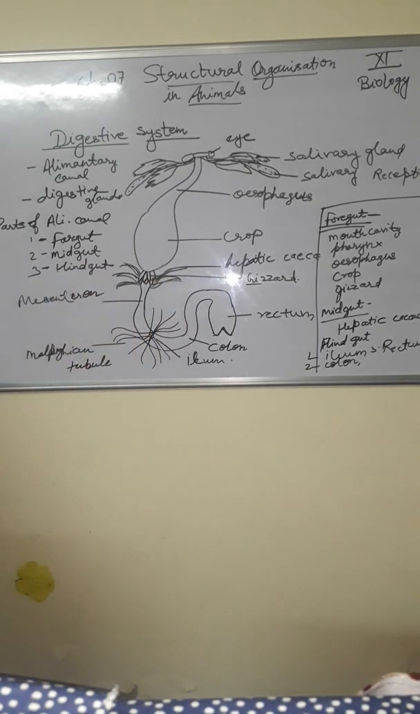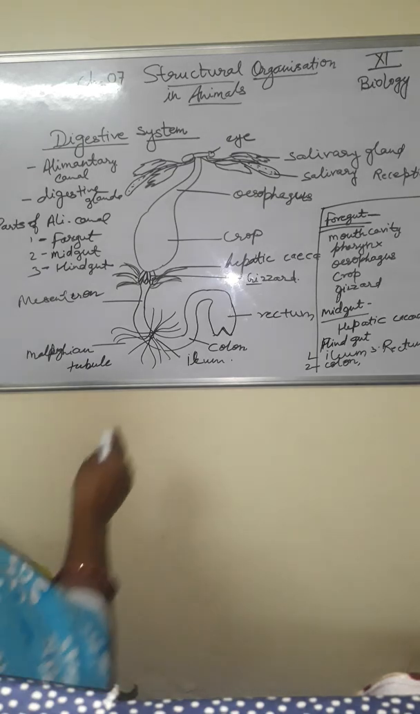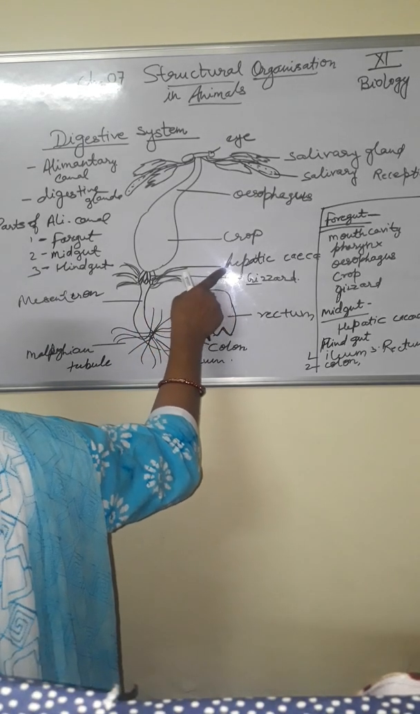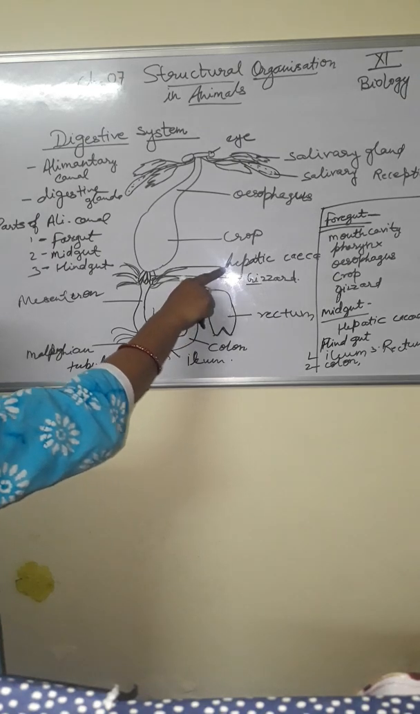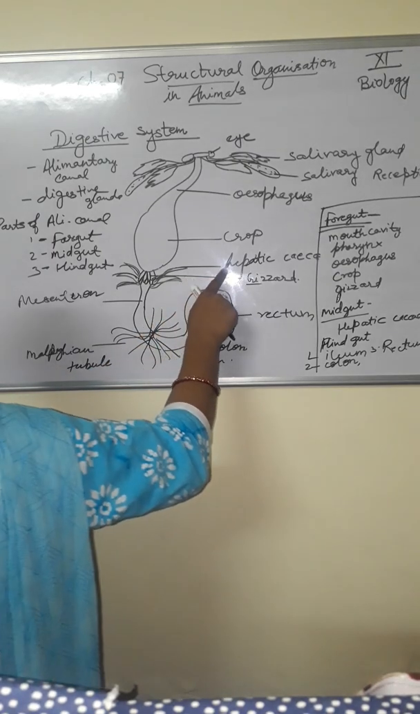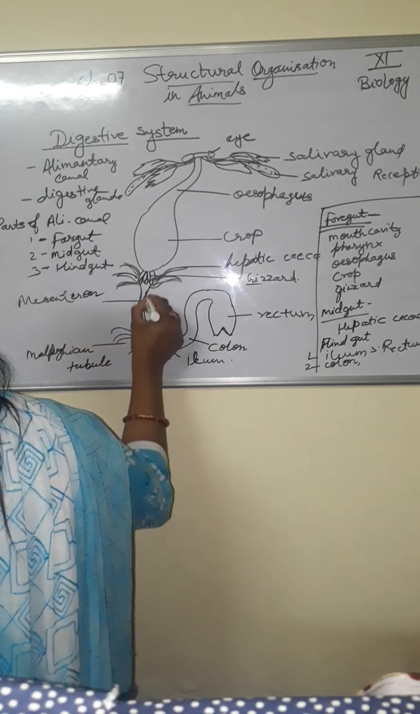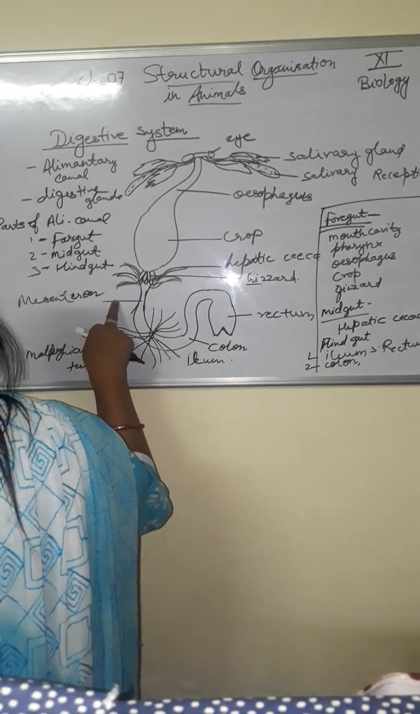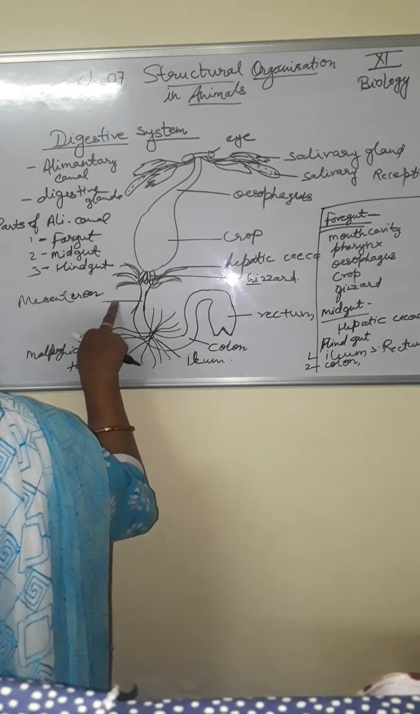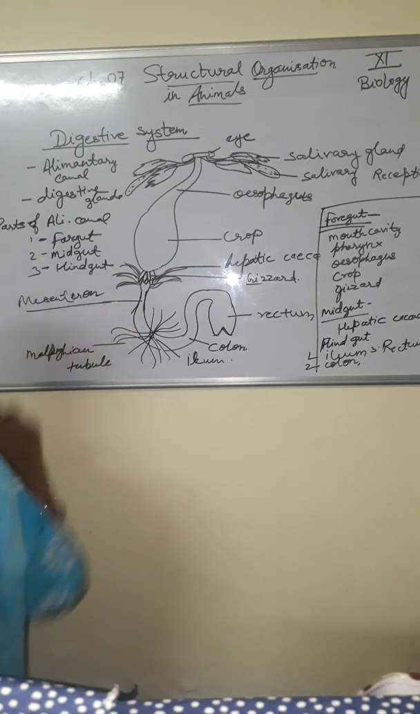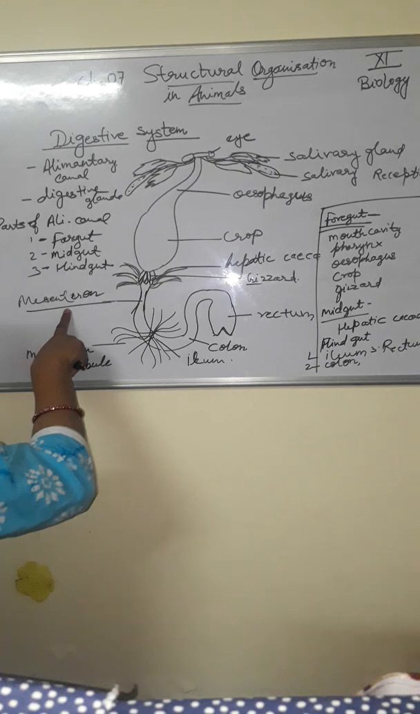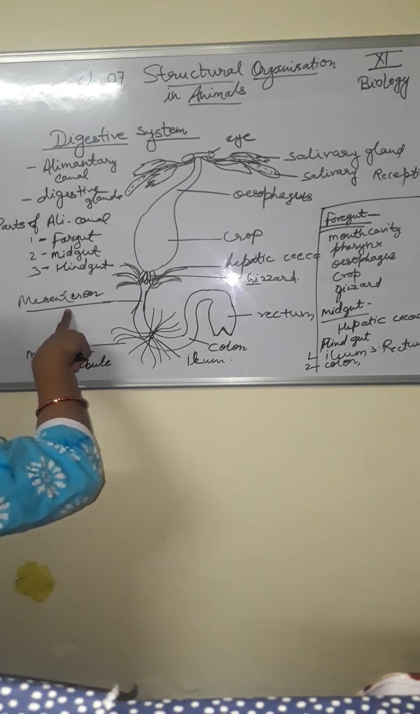Now the midgut is the basic part. It contains hepatic ceca, also called gastric ceca, and it secretes digestive enzyme. The posterior part of the mesenteron absorbs the digested food. What is the function of this mesenteron? It absorbs the digested food.